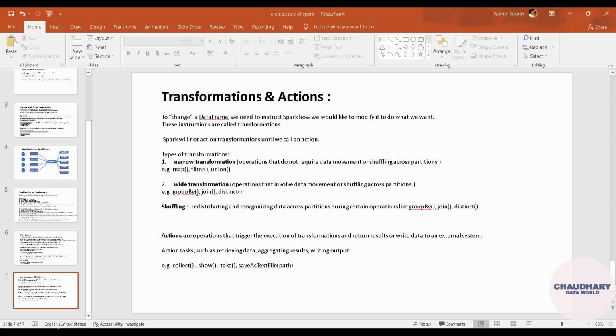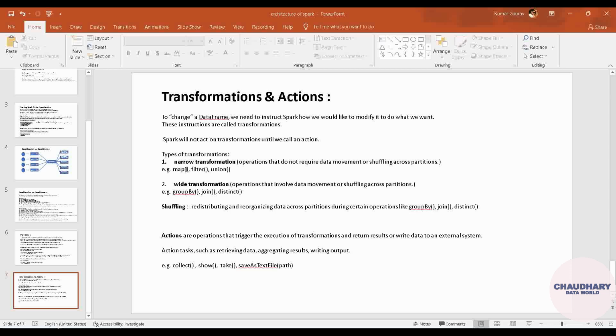Then when it comes to narrow transformation, suppose if you are having filter, right? If you are having a data set in which there are 1000 rows, now in a single partition it's 200 rows, in the first partition it's 200 rows, in the second partition again 200 rows, next 200 rows.